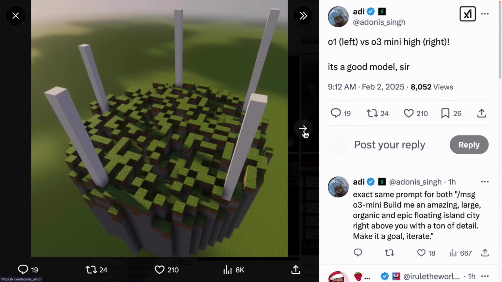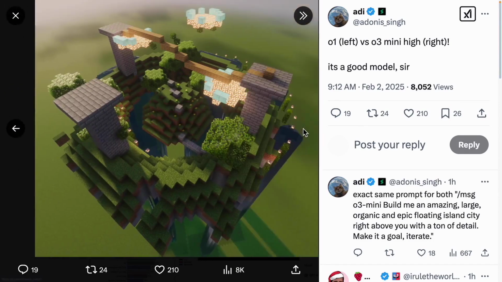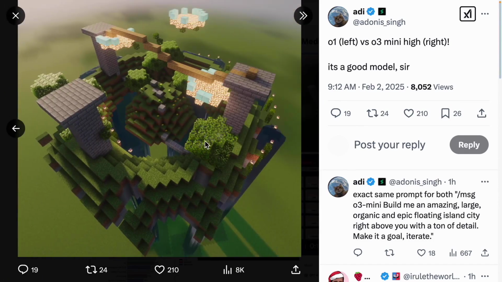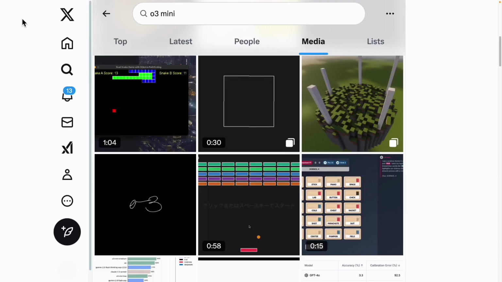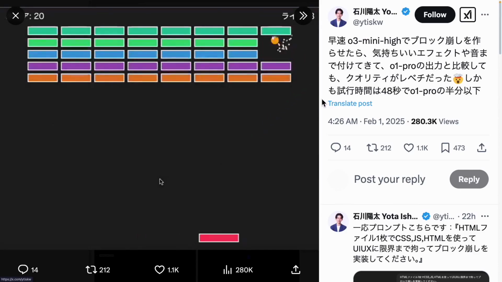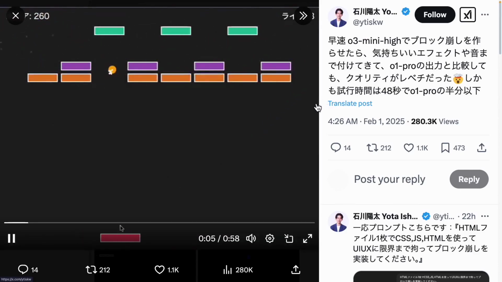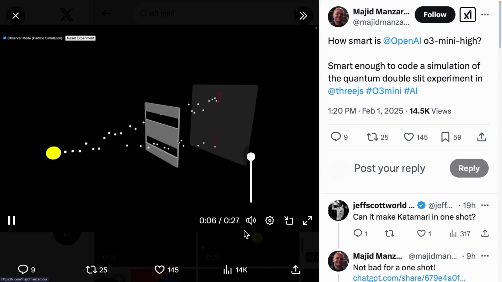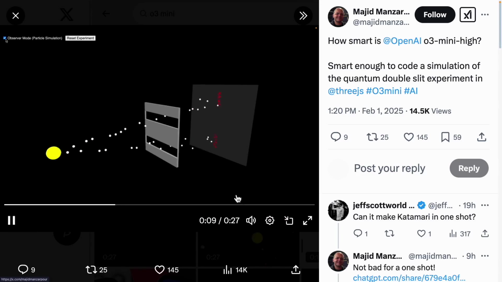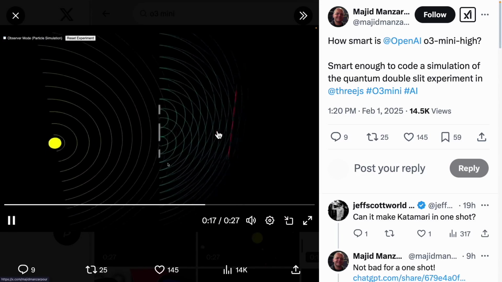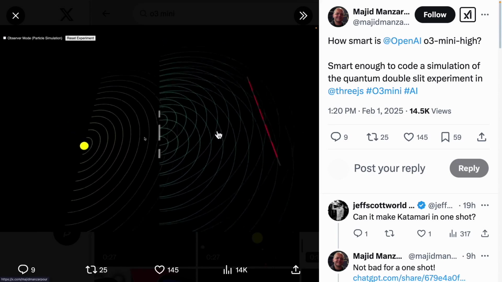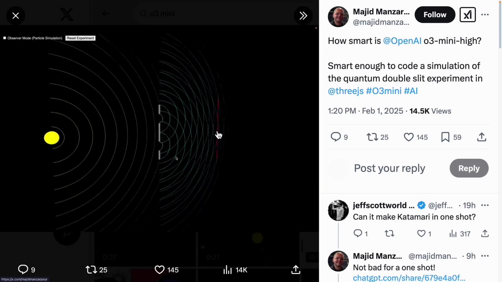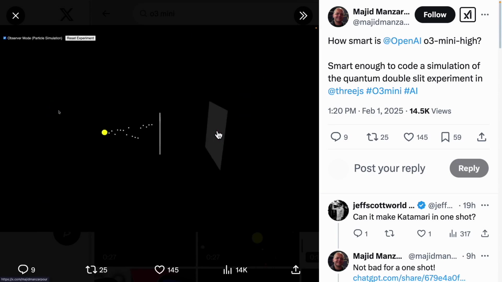Does this seem like it was made in Minecraft? O1 was created in this manner, but with O3, the development process appears to have been fine-tuned. Actually, breaking blocks is something anyone can do. We just don't play the game. This example seems to demonstrate a double-slit experiment, akin to particle diffraction experiments. When diffraction is performed in this way, it can be thoroughly simulated. Wow, now even elementary students can use LLMs for experiments and modeling. Seems we are moving towards a world where there's no need to use animations from teaching aids.